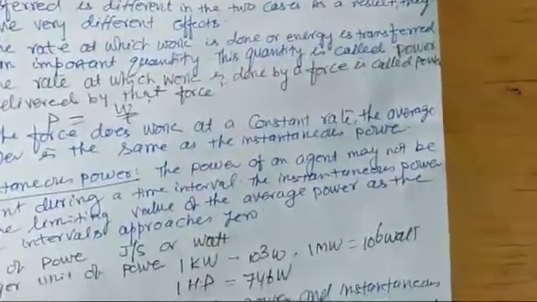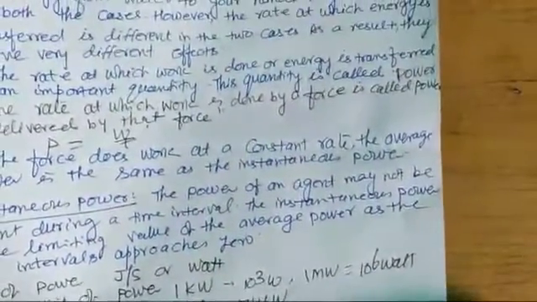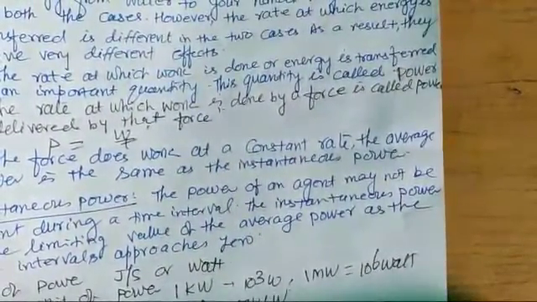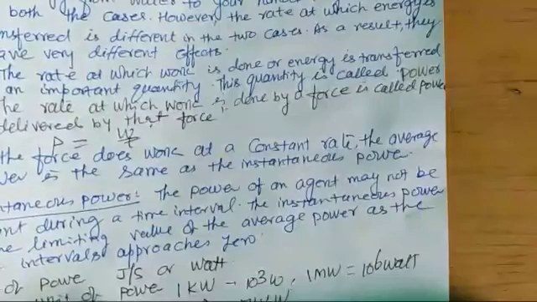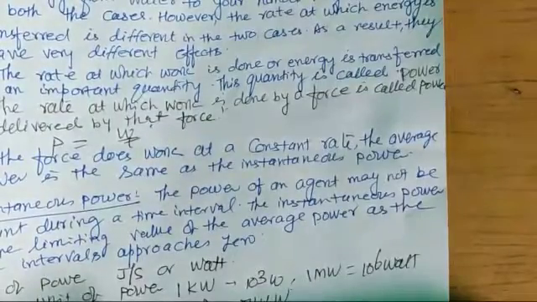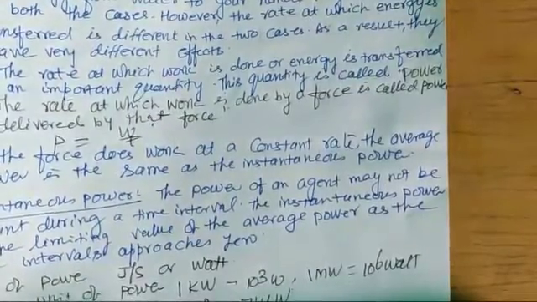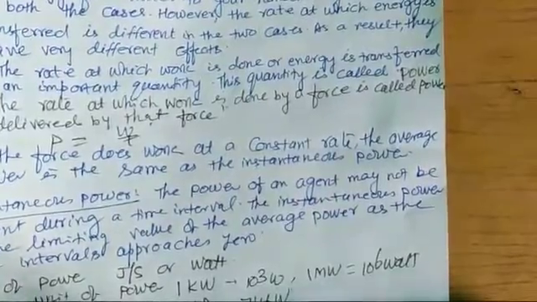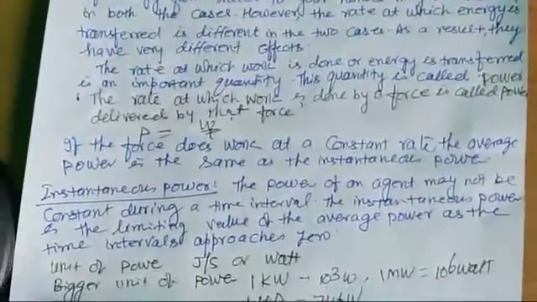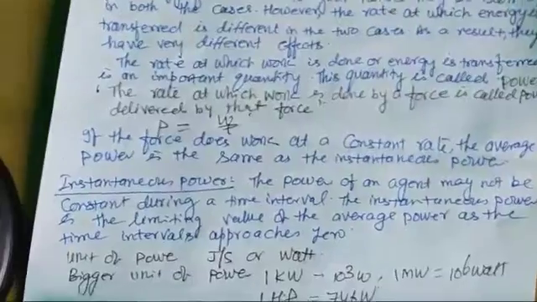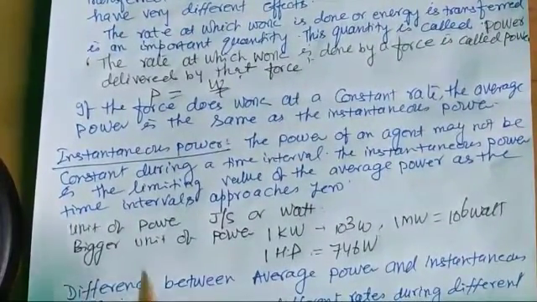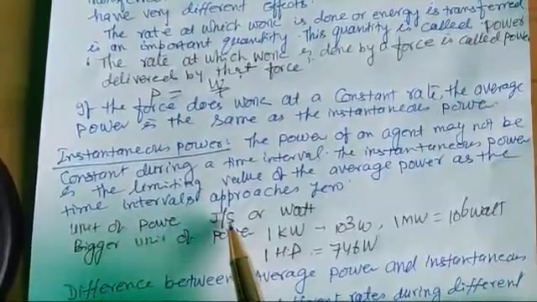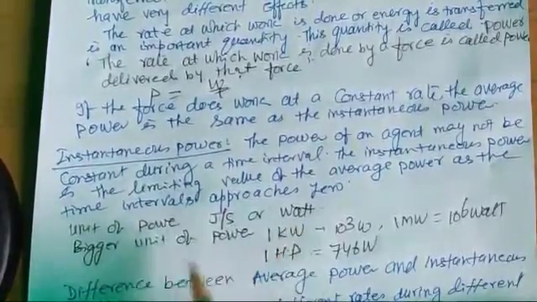But if the power is at a constant rate, then in that case both are the same. Now this power is also known as the average power if the force acting remains the same throughout the motion. Now the unit of power is joule per second, or watt.